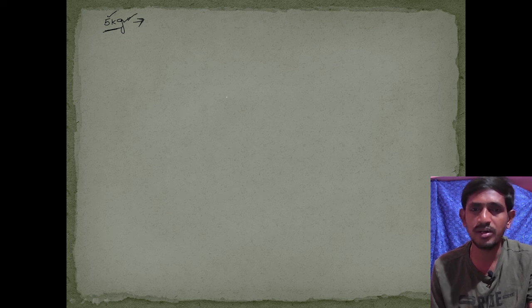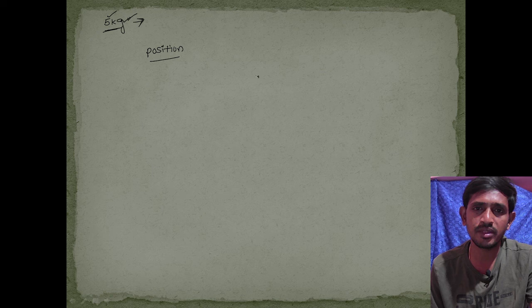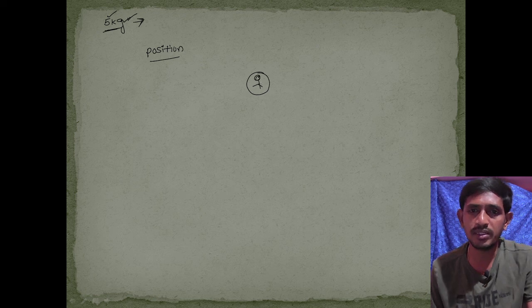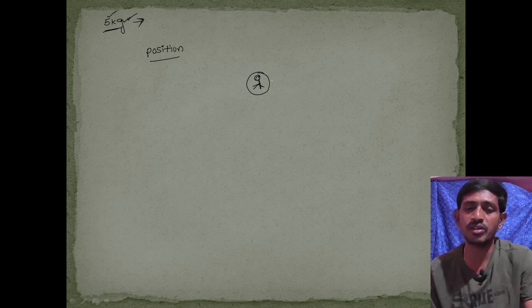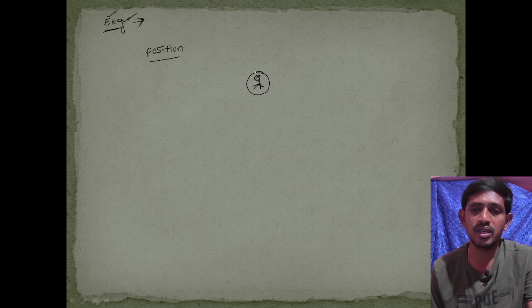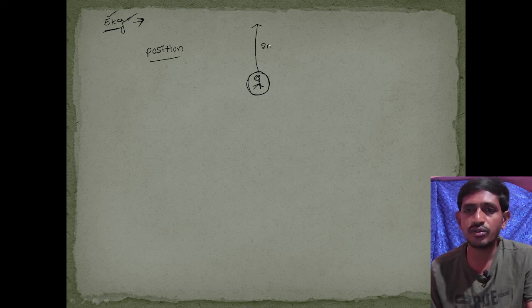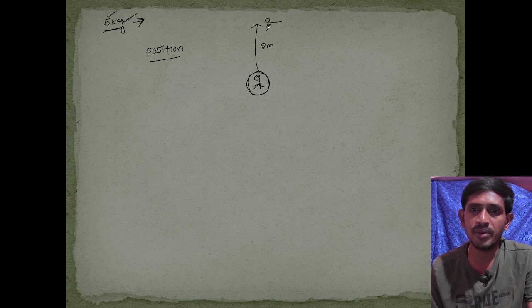But here is one more example, that is position. There is a person standing here, and he asks another person, can you find my bike location, which is 2 meters from me? So 2 meters is incomplete information, because to find the bike location we need one more piece of information, that is direction. You should go in the north direction a distance of 2 meters. Then only you can find your bike location. That's why position is a vector quantity.